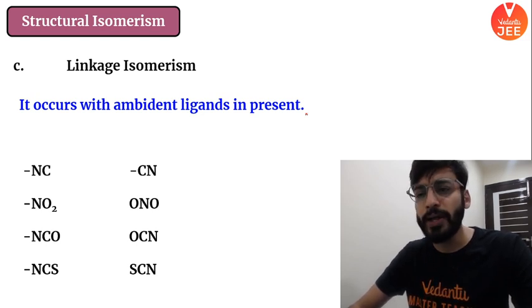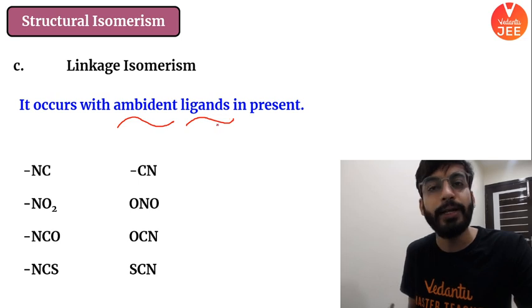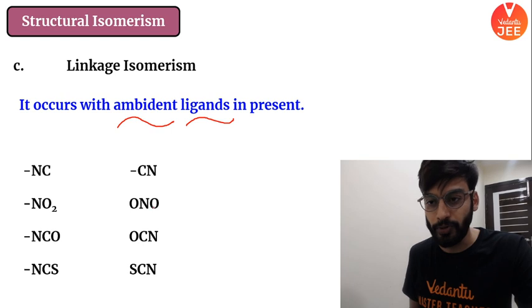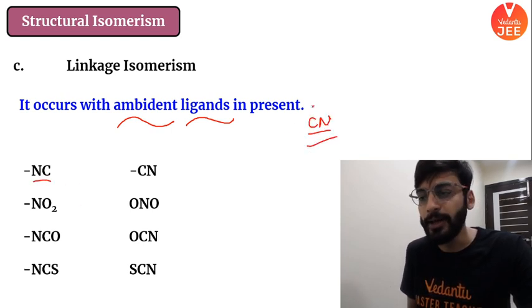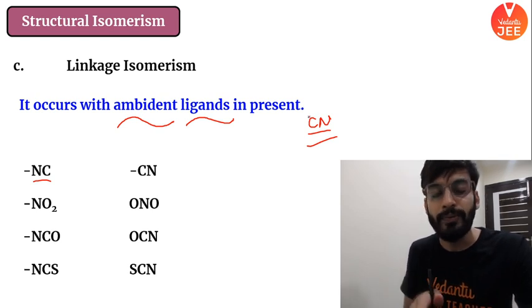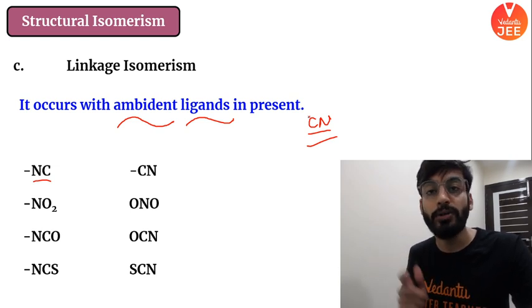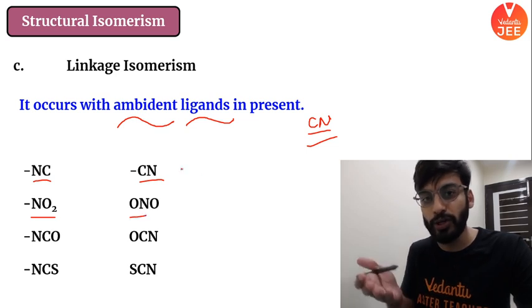So very simple, moving on. Linkage isomerism, from the name itself, it is very clear. It is actually given by ambidentate ligands. You remember? We have learned something called ambidentate. Ambidentate ligands are those ligands which can ligate through two different donor atoms. For example, if I talk about your favorite cyanide, cyanide can ligate through carbon. It can donate an electron pair by carbon, and it can also donate an electron pair by nitrogen. So these are the options. Please do make sure you learn them.